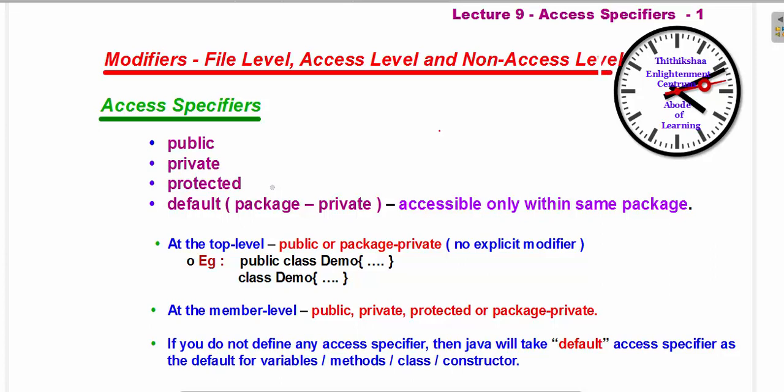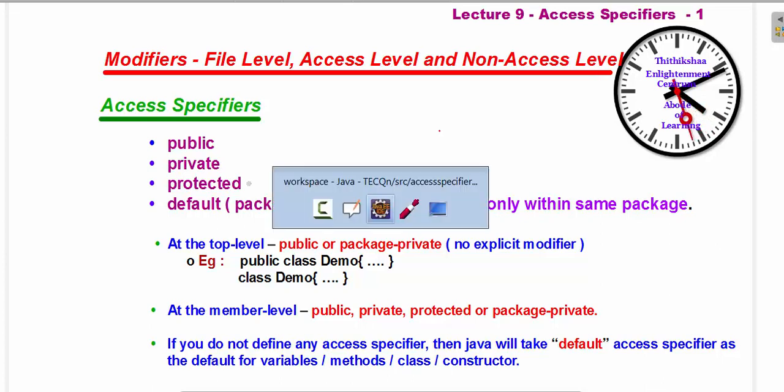We have seen this one already. What is meant by default? Default is nothing but it will be private, but only within the same package. That is said to be default. That is, even if you don't give the access specifier, it will consider it as a default.